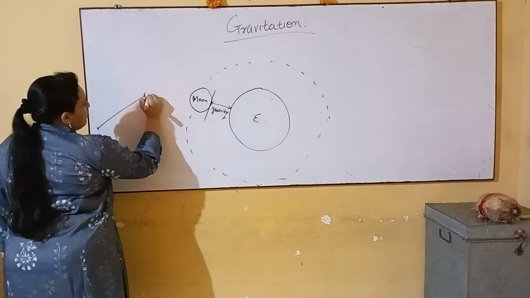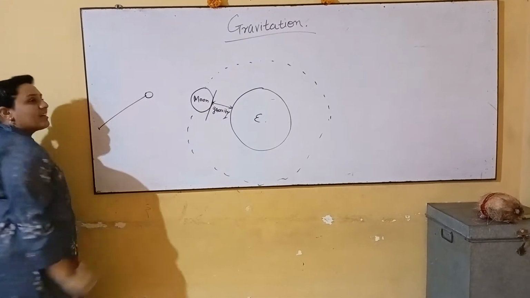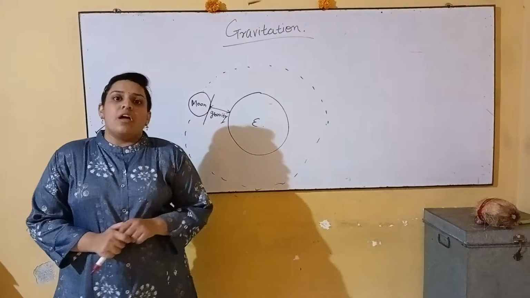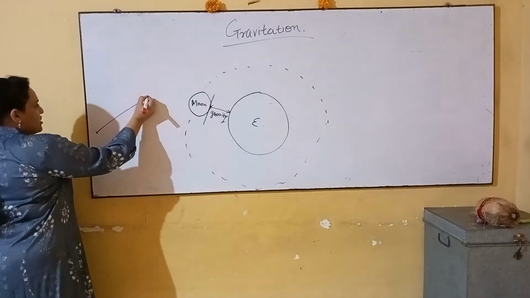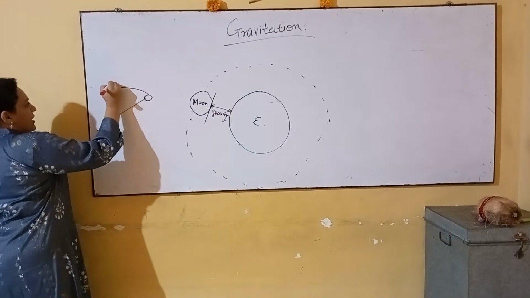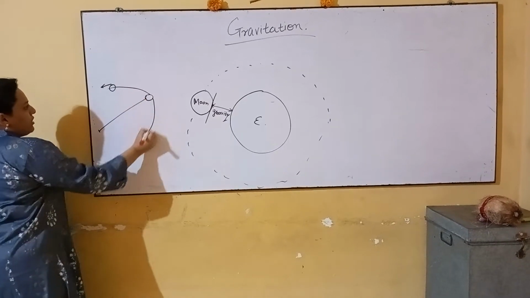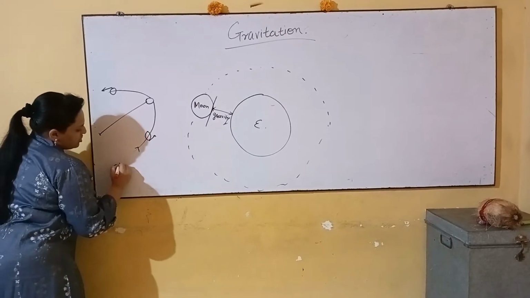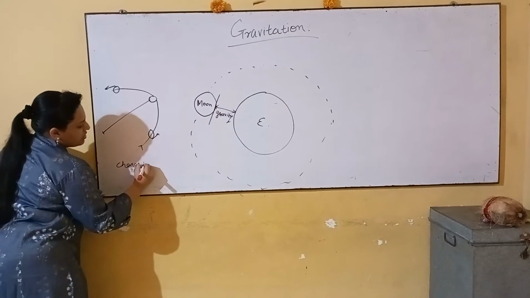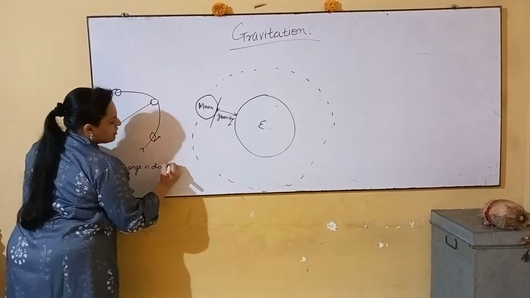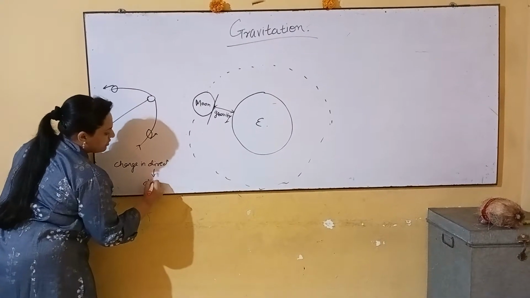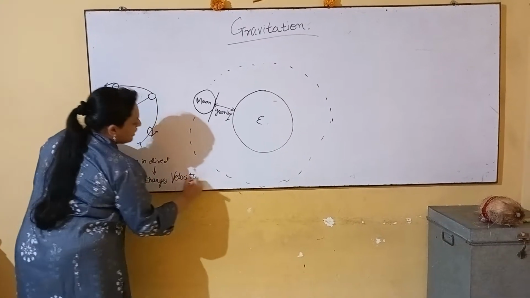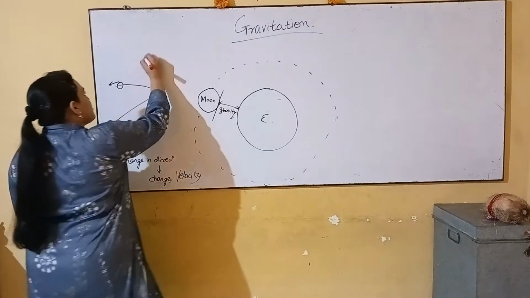On one end of the string, we will tie a stone and start whirling it in a circular direction. When we start whirling the string in a circular direction, we notice that the path of the string changes at every instant, and the direction of the stone also changes at every instant. And a change in direction changes the velocity, and a change in velocity will always give rise to acceleration.